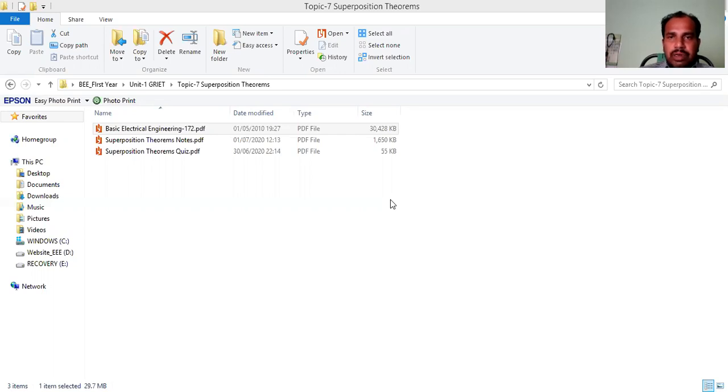Okay. For example, in the circuit diagram, there are two voltage sources, 4.2 volts and 3.5 volts. First of all, let us consider the 4.2 volt source. Now the 3.5 volt source is going to be short circuited. Now the total resistance here,